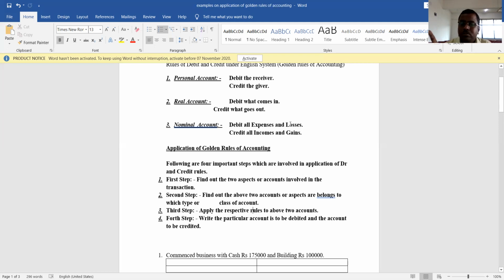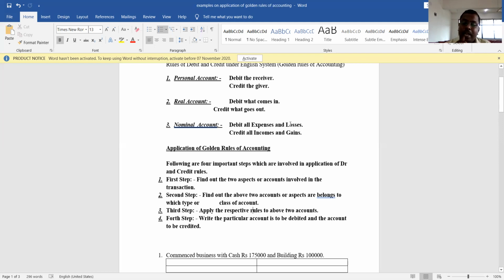Cash account is which account? It is a real account because it is an asset. Pradeep is which account? It is a personal account because Pradeep is a human being. So cash paid to Mr. Pradeep, Mr. Pradeep's account is a personal account. Pradeep is the receiver or he is the giver? Pradeep is the receiver. So debit Pradeep's account.